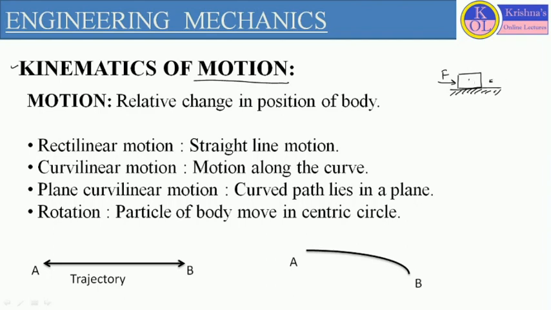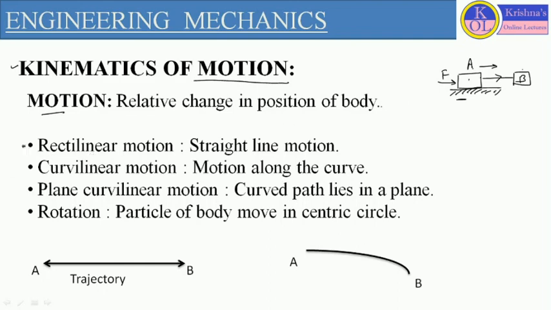After application of external force, if the body is changing its position from A to B, here this body is traveling from point A to point B, and the body is changing its position with respect to this fixed surface or fixed body. So we will consider this body in motion with respect to the fixed body or fixed surface. When any body is changing its position with respect to another body, or relative change in the position of the body, it is defined as motion.